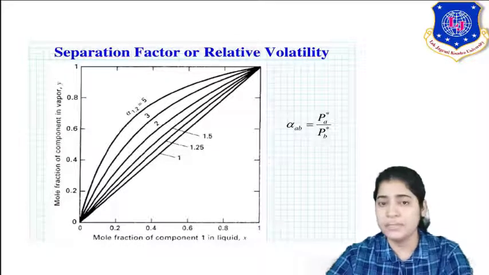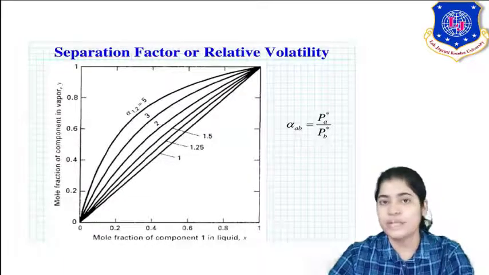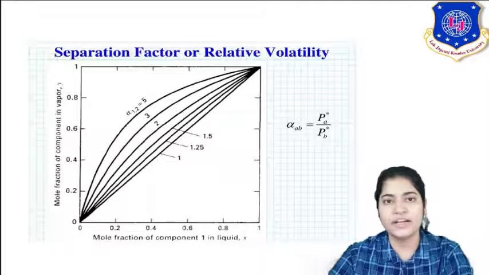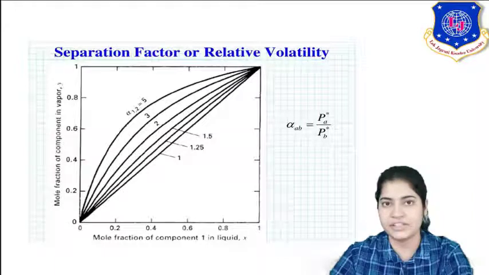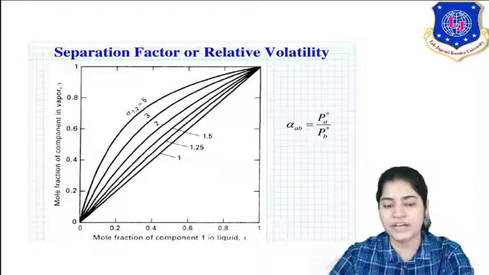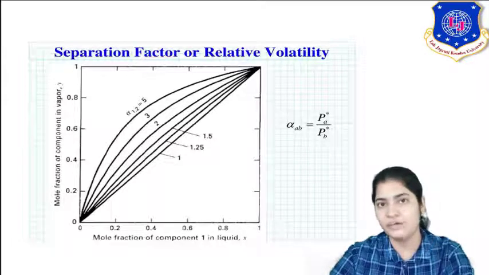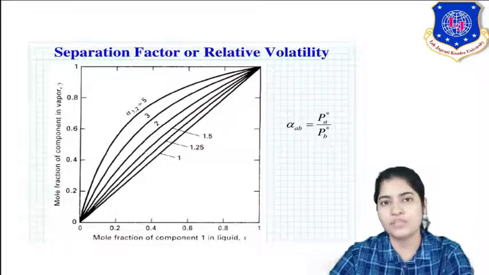It is now hard for your more volatile component to escape into the vapor phase. You can say that your more volatile component is not easily getting separated between the phases. The component in liquid is not able to transfer into the vapor phase because components 1 and 2 both have almost the same volatilities.